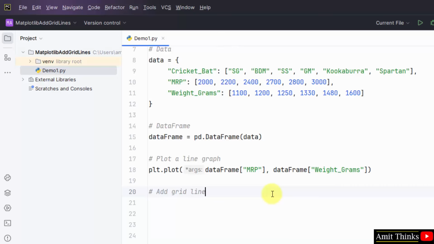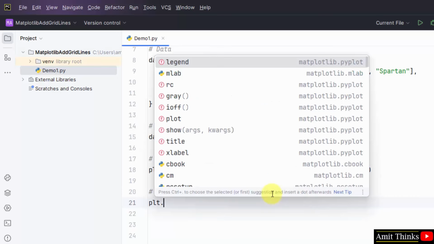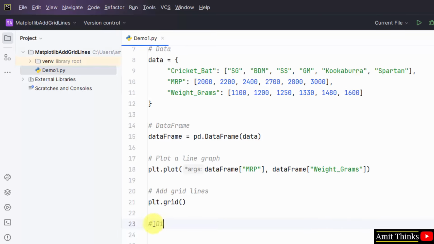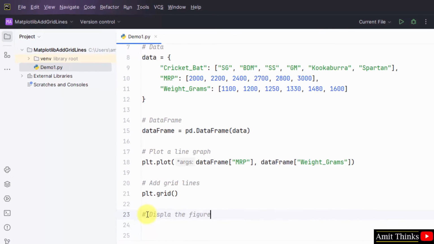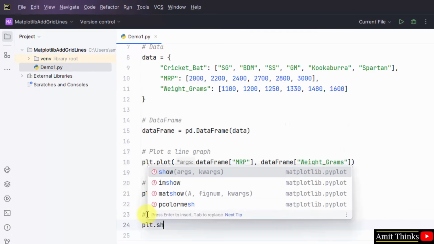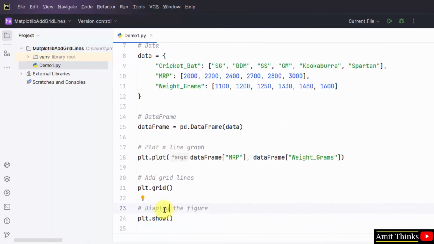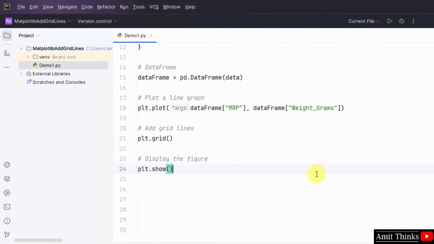Now add grid lines, that would be plt.grid. Okay, this will add your grid. That's it. Now to show it, plt.show. That's it. We have added the show function. Now the line graph will get displayed with the grid line. Okay, we have also mentioned the show method.